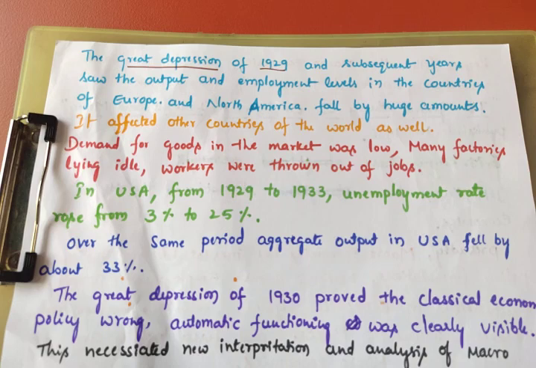So what happened? All the people were depending on classical economic thought, because according to them there is no need for interference by the government to fix the price level and to take any decision about what to produce. So in this situation, all the countries started facing the Great Depression. Great Depression means there is no demand for goods and services.